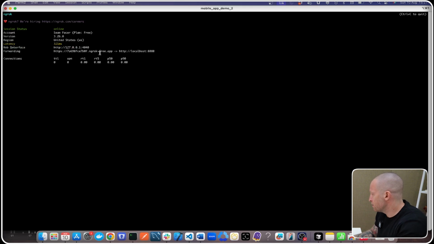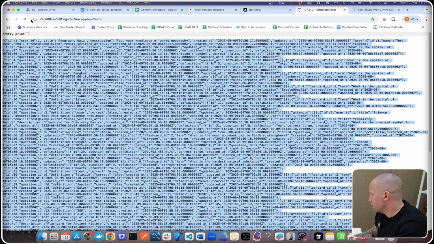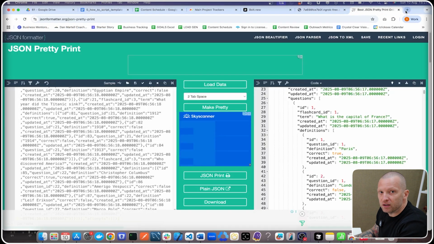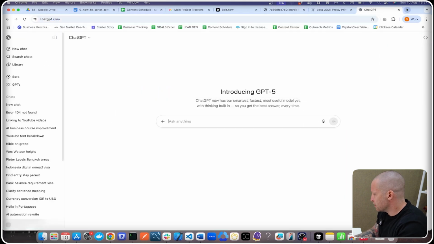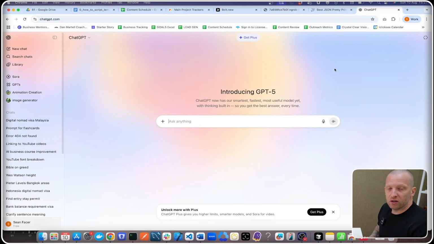If we go here, we should get the same data. Yep. Now, here's the trick with this. Because Bolt isn't very good at understanding the structure of the JSON data coming from the API, we have to give it clear instructions. So what I do is I feed it to ChatGPT and ask it to create a prompt for Bolt so that it can understand the structure. Sometimes this is hit and miss. Let's see what it comes out with.